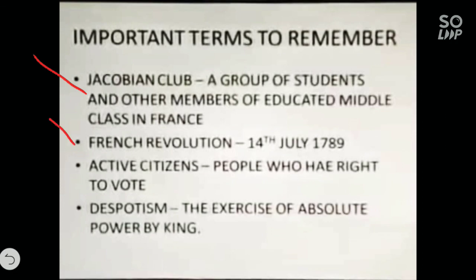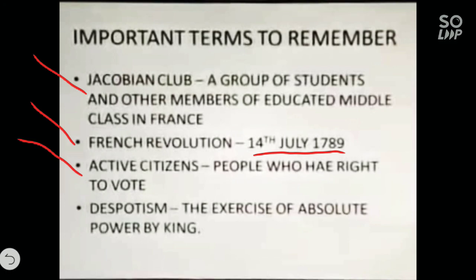Second, French Revolution, 14 July 1789, where the French people attacked the Bastille Fort. Then active citizens: people who have the right to vote. About active and passive citizens I explained in this video.